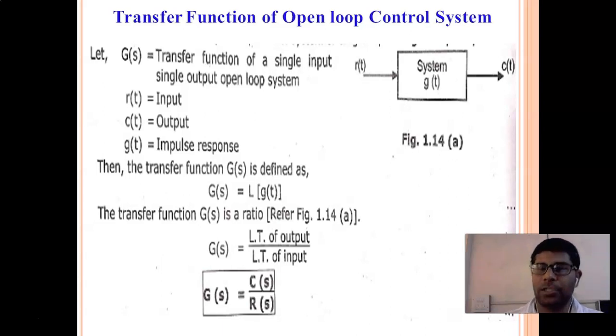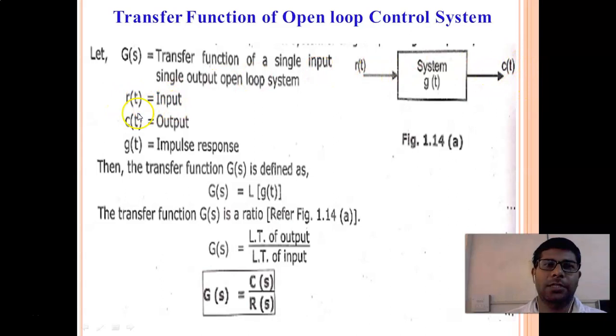So before starting RC, RL and RLC, we'll just have a look at the transfer function of open loop control system and closed loop control system. So this is again important. See here, in this transfer function of open loop control system, this is a system. If you are applying R of t as the input and C of t as the output.